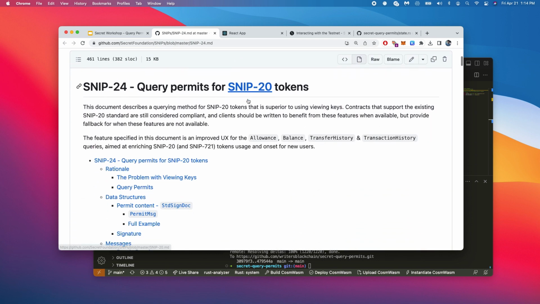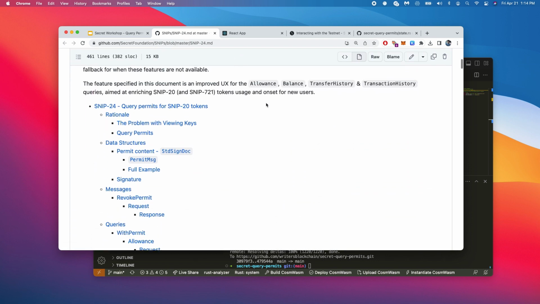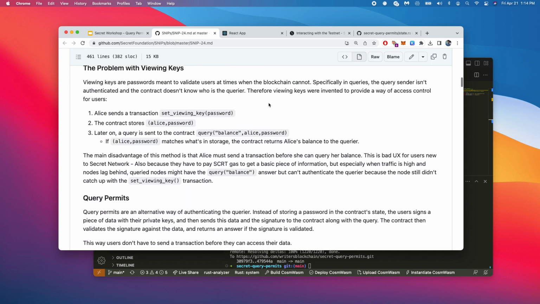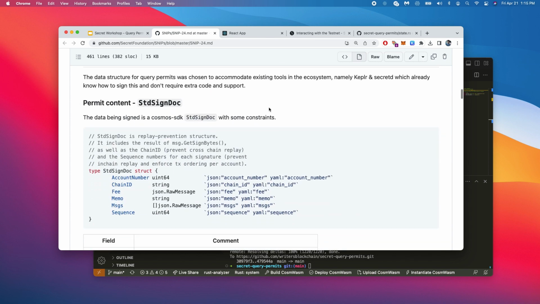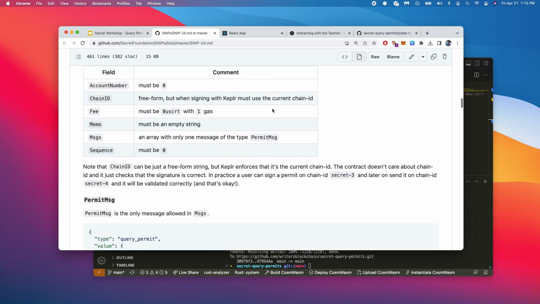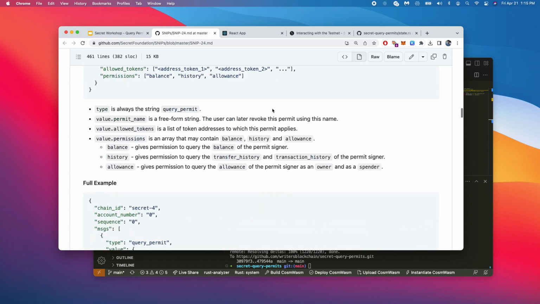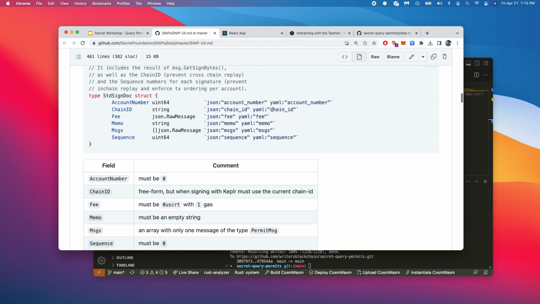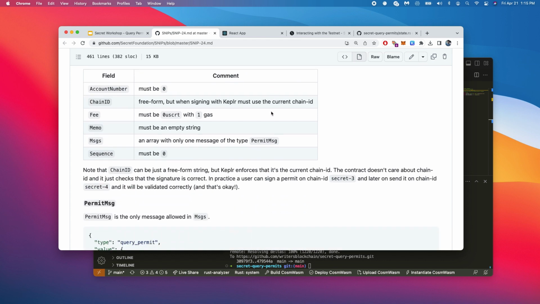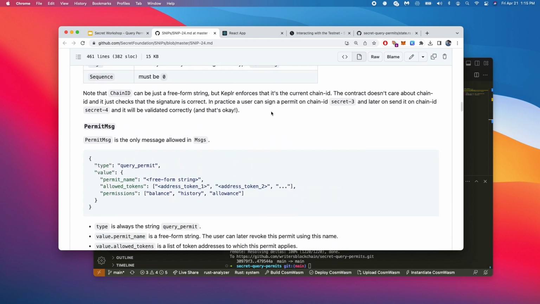This is more information on query permits and specifically how their data structure is designed. This is pretty confusing, I would say. It took me quite a while to get to this simplified version of where we are now. So this is why I'm really excited to share this with you guys, because I'm hoping that by the end of this, I will also push this GitHub repo that we make, so that hopefully you'll have an understanding of how to use query permits and a very clear example of how to actually use them in your dApps.